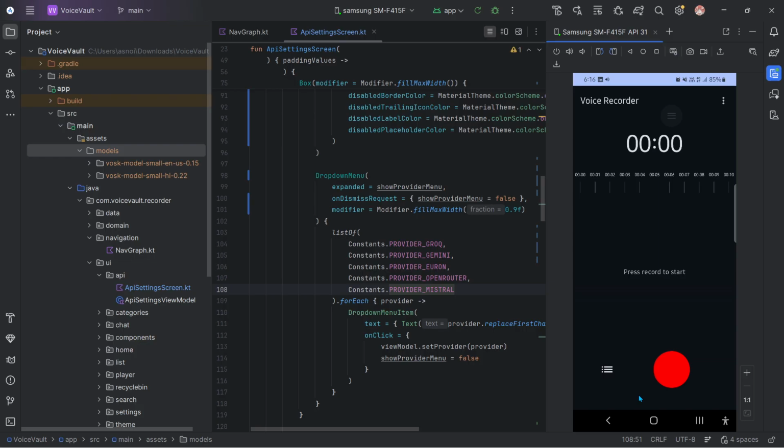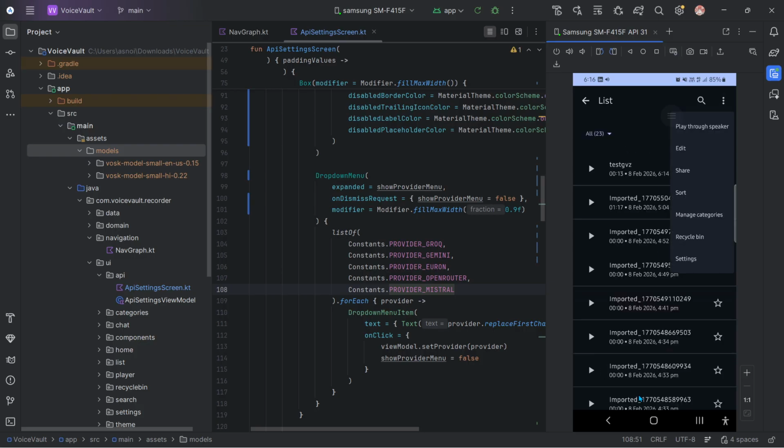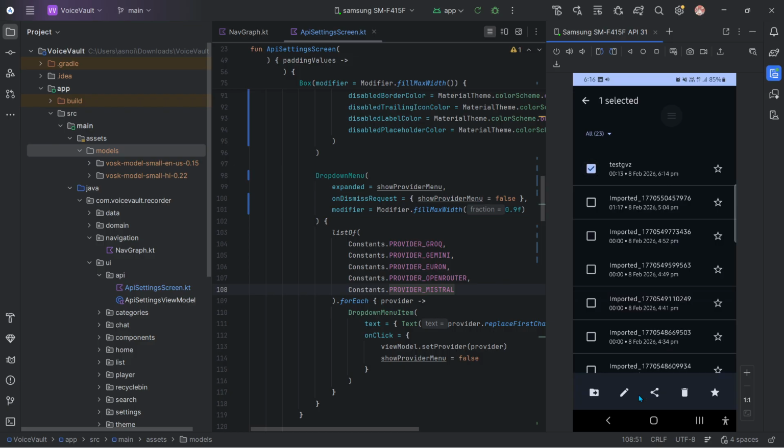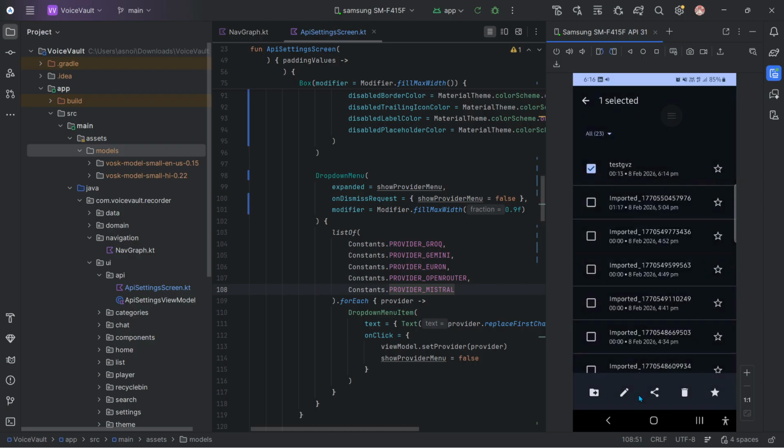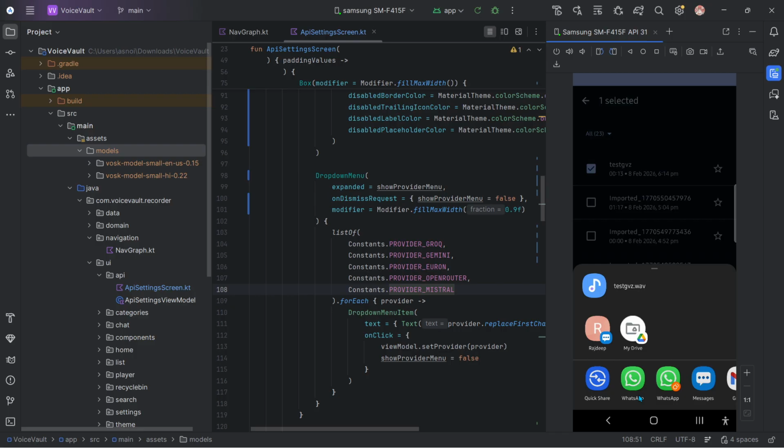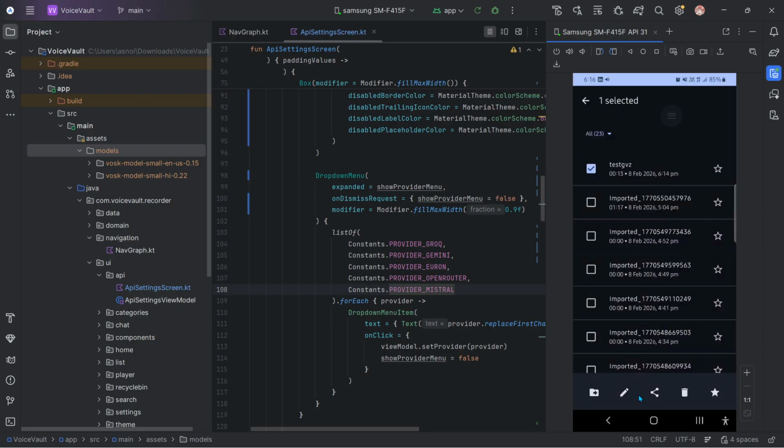You can voice search it even. Just go again. And you can play through speaker or you can play through receiver. The receiver will play from the voice audio, not on the speaker, but like the call audio. And you can edit it, like you can delete it if you want to. You can move it to any other folder or category if you want. You can share it anywhere. You can delete it if you want to, but just delete it.